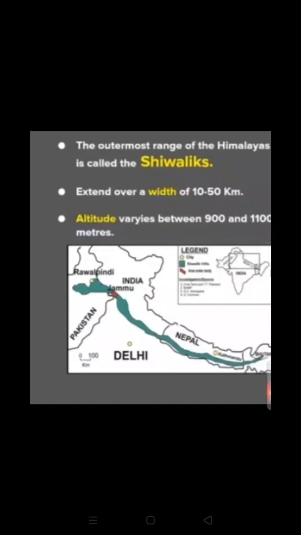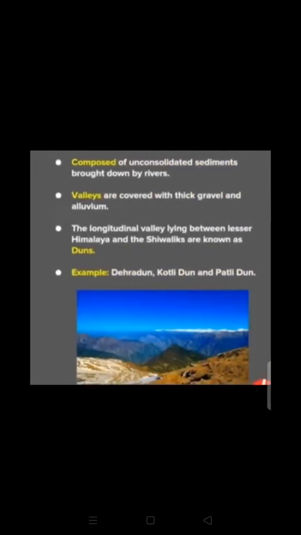The third range, the outermost range of the Himalaya, is called the Shivalik. These are the foothill ranges of the Himalaya and extend over a width of 10 to 50 kilometers, and the altitude also has variations. It is 900 to 1,100 meters. These ranges are often discontinuous. They have gentle slopes towards the north and steep slopes towards the south, and are composed of unconsolidated sediment brought down by the rivers coming from the Himadri or the Himachal.